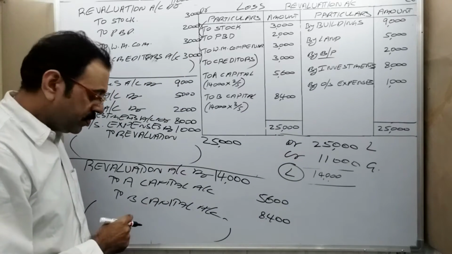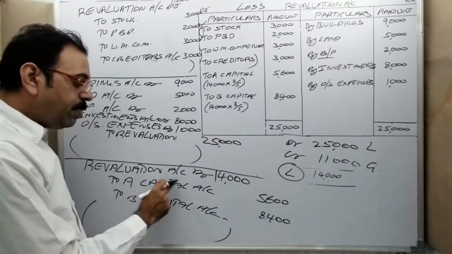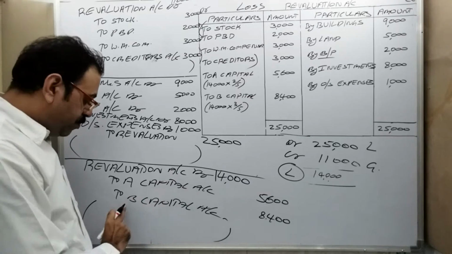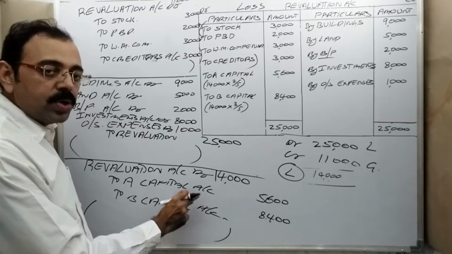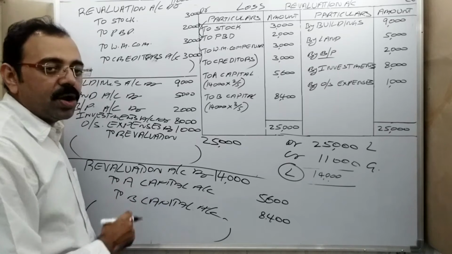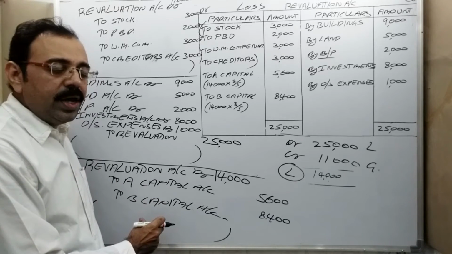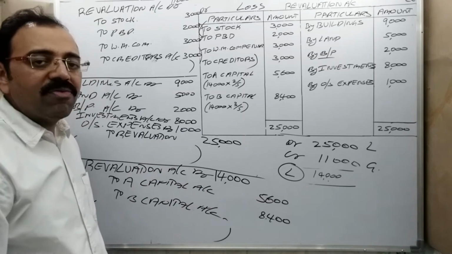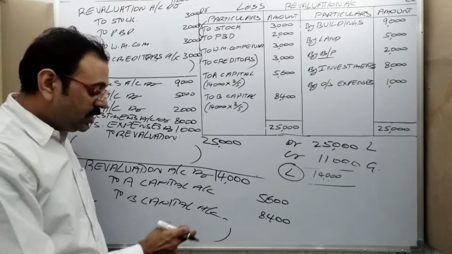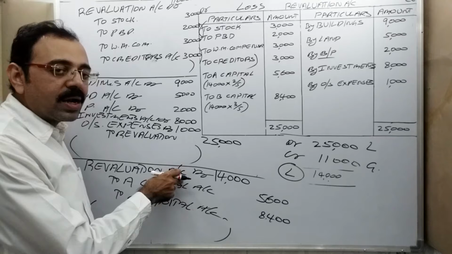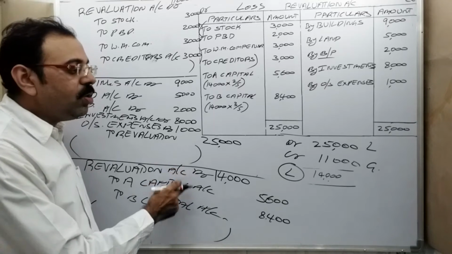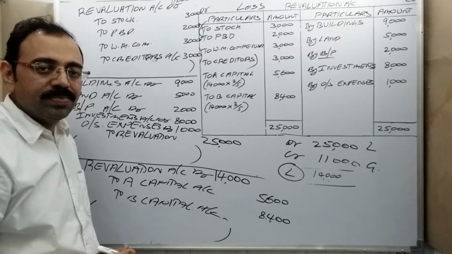Reverse entry, no? Entry will be A capital account debtor, B capital account debtor to revaluation account, being the loss in revaluation of assets and liabilities is transferred to old partners' capital accounts in old profit and loss ratio.